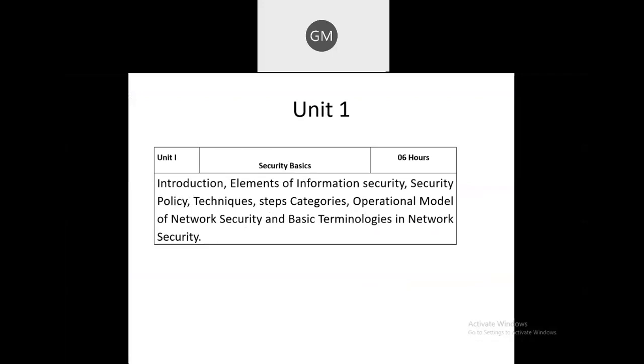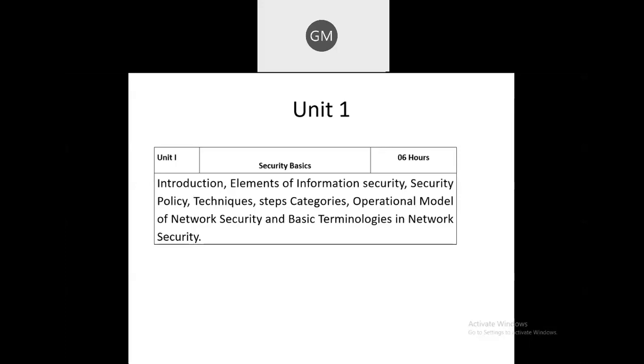In unit 1, we are going to learn the security basics, that is introduction to cyber security, and what the different elements of information security are. Then security policies, techniques for cyber security, the different steps and categories for this particular cyber security, then the operational model of network security and basic terminologies, which you are going to use in the next units.